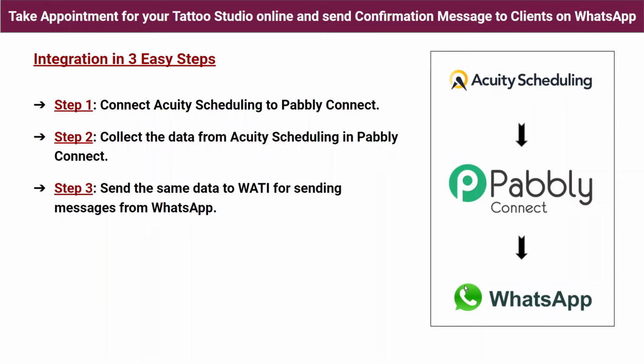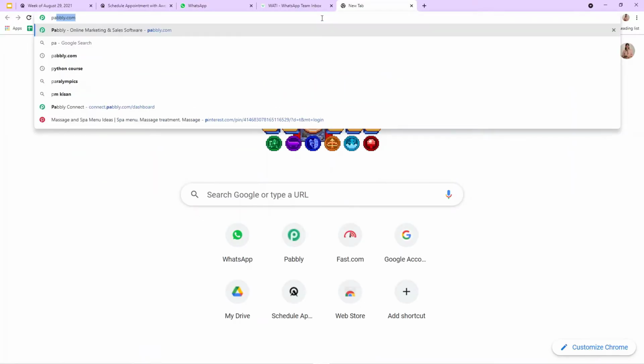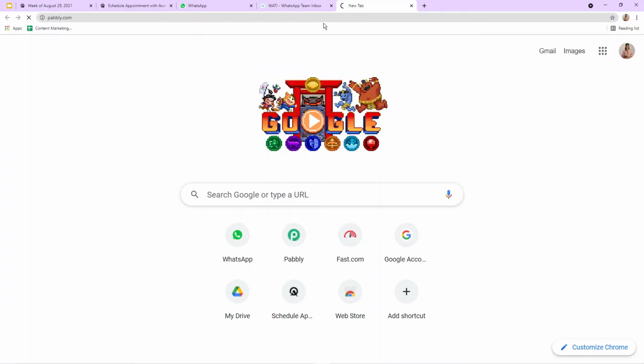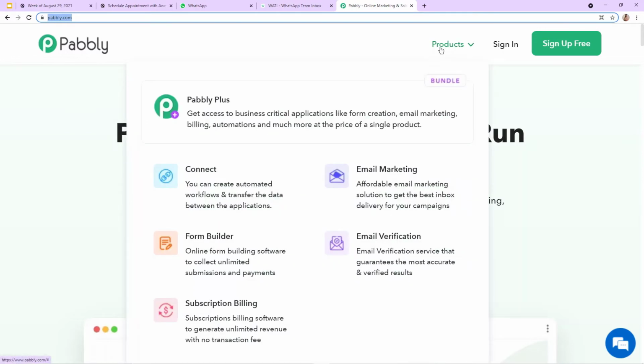Okay, so here let's understand the complete process on my screen, so keep watching. Okay guys, to start with the process, first type pabbly.com in your browser. This is how the website of pabbly.com looks. Here I'm going to click on products. As you can see, there are various products. We have to click on connect.